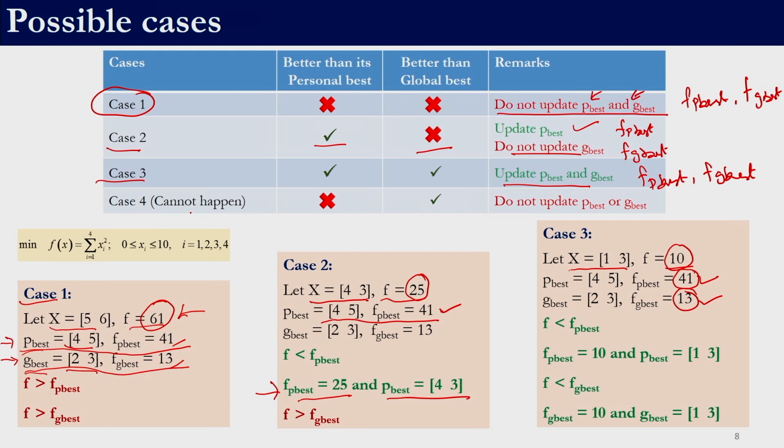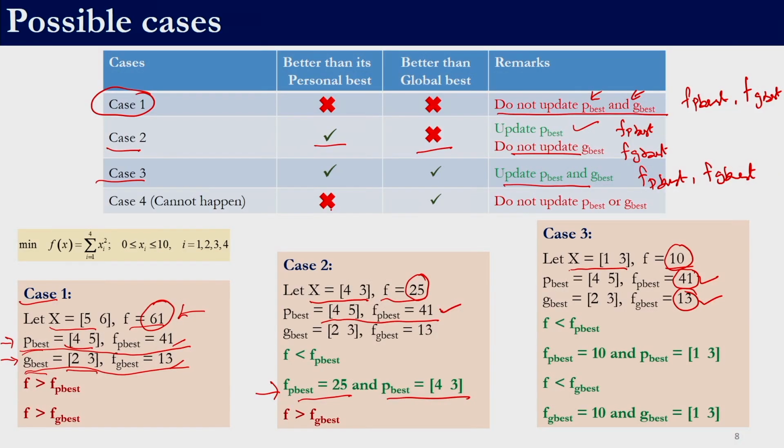So, we will never come across this case wherein a solution is not better than its personal best, but it is better than its global best. This condition will not ever happen, because if something has to be better than global best, then obviously it is either the same as its personal best or it is better than the previous personal best. So, the case 4 can never happen wherein the solution is not better than its personal best, but it is better than the global best, because global best is the best of the personal best. So, this case can never happen wherein a solution is not improving its personal best, but it is improving its global best.